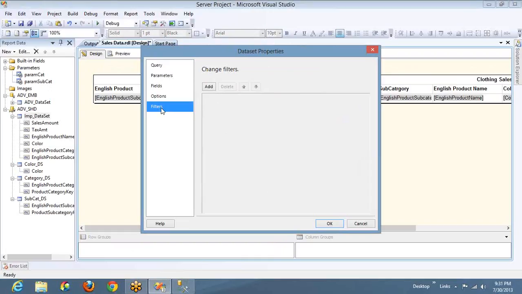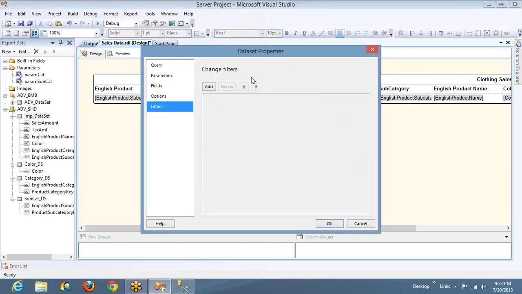Mostly you can't provide multi-valued parameters, right? That is why with SharePoint, what people will do is they'll pull almost all the data and then filter it if they have multiple values selected in the parameter. If it is a single value, SharePoint works fine, but for multiple values it won't work. You have to write a very complex query, or you have to filter it using the filters in the data set. So these two are the main points. One is, whenever parameters are not supported by any database system, then you have to go for filters.